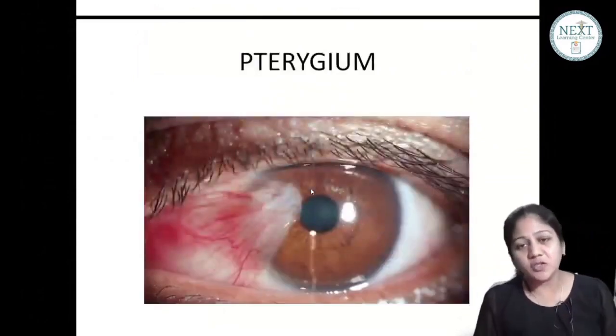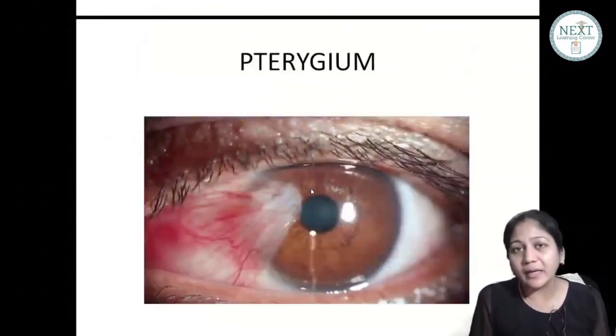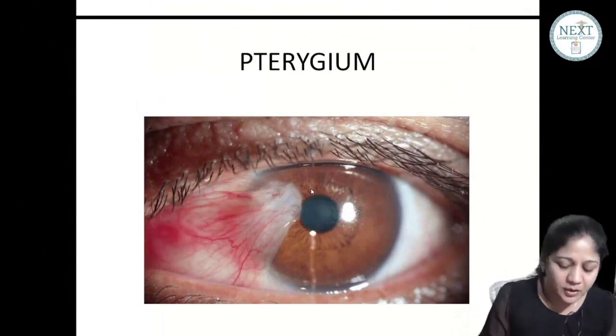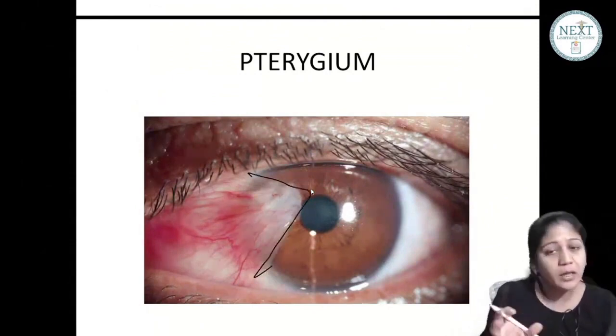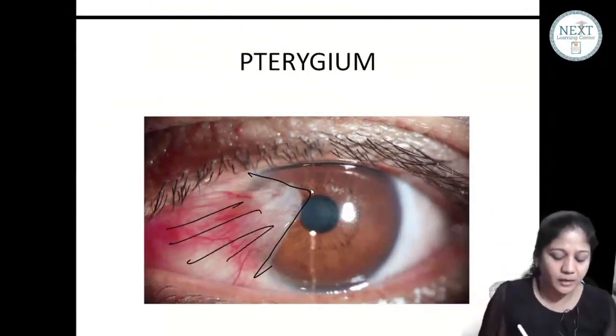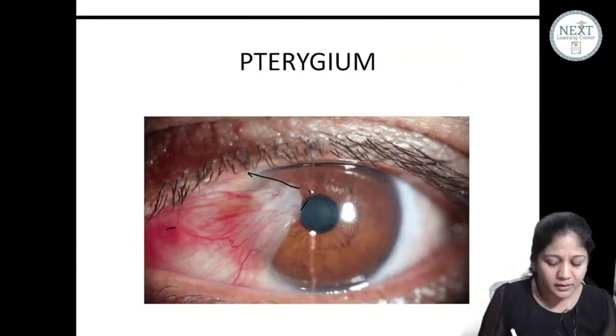This is pterygium. Now all of you understand and then we'll write down certain questions. So what is pterygium? Please see friends, it is a wing-shaped fold of conjunctiva coming and encroaching on the cornea. Can you see? This is all of your pterygium. Now, what happens? Why is there a pterygium?